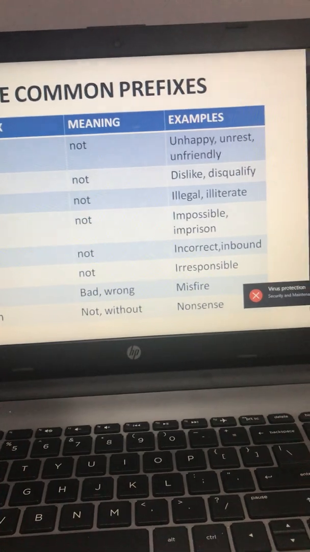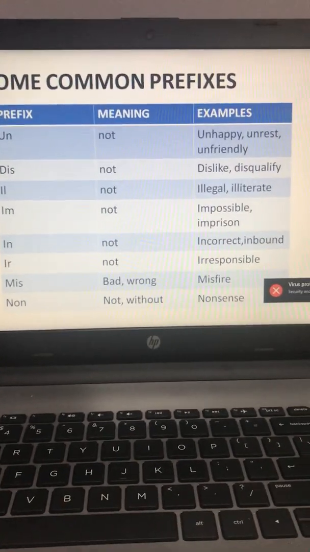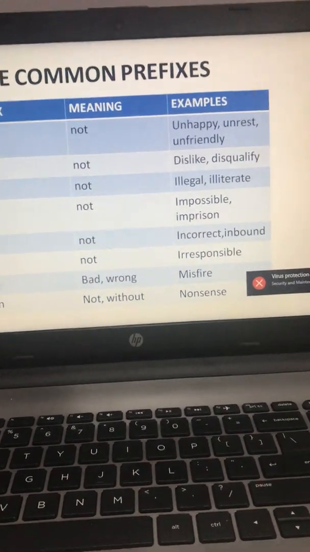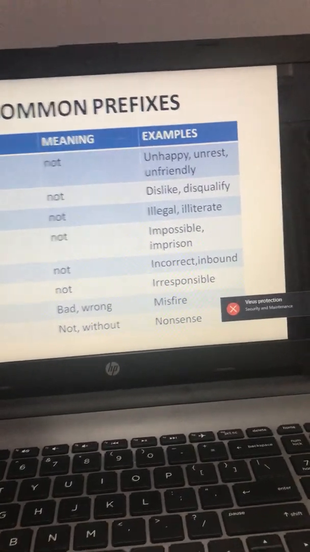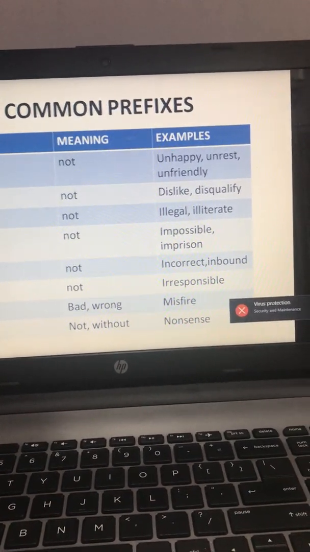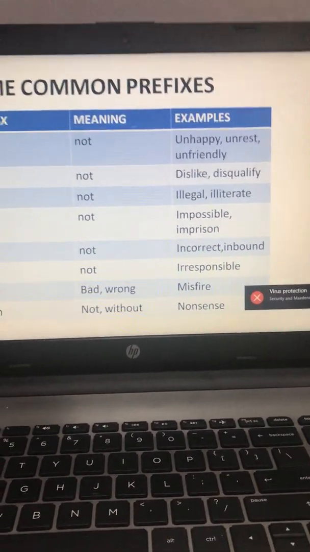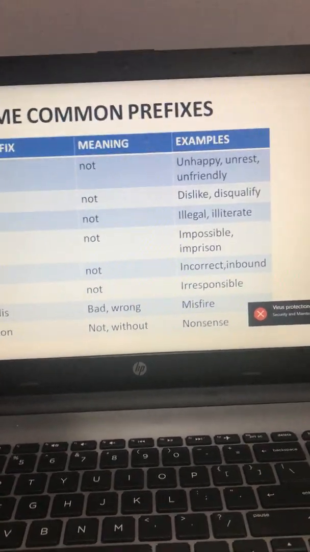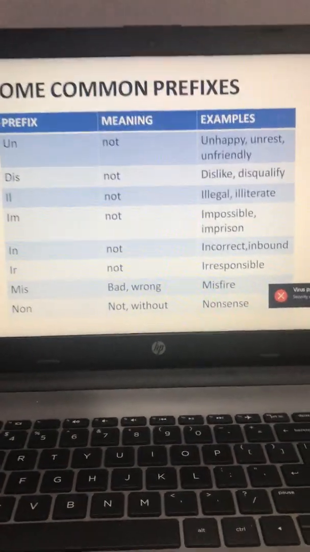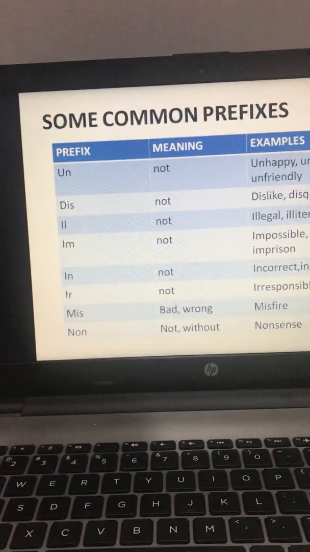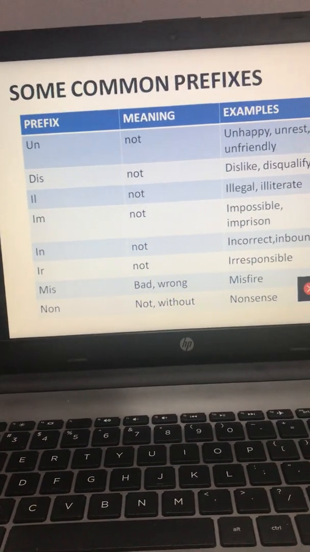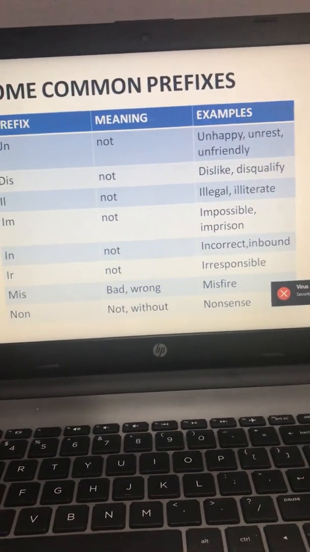Responsible is the root word. I am adding IR in the beginning. So the new word that is formed is irresponsible. Similarly, irrational, irrelative. You can form any sort of word. It is just that the prefix should come in the beginning and the word should have meaning.